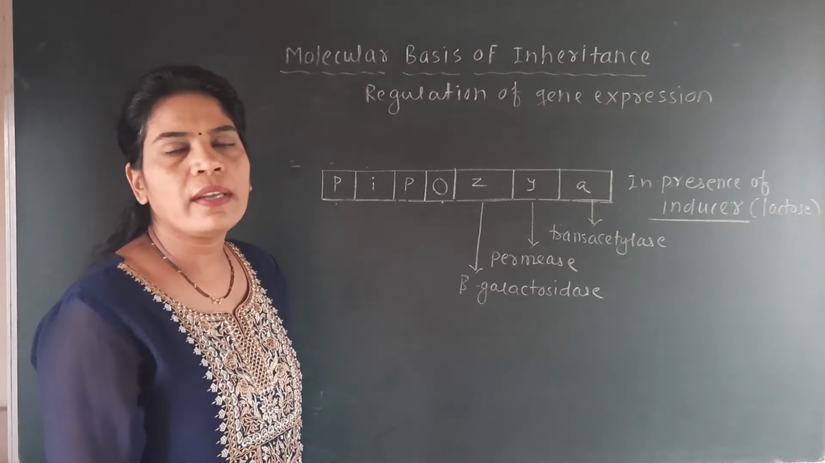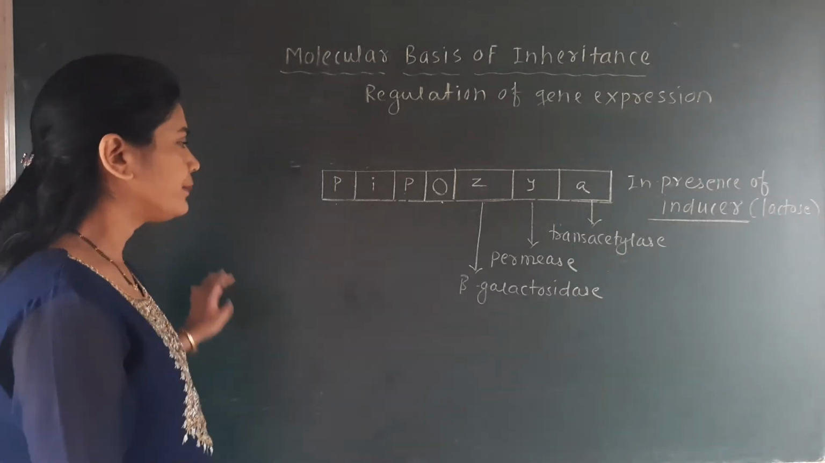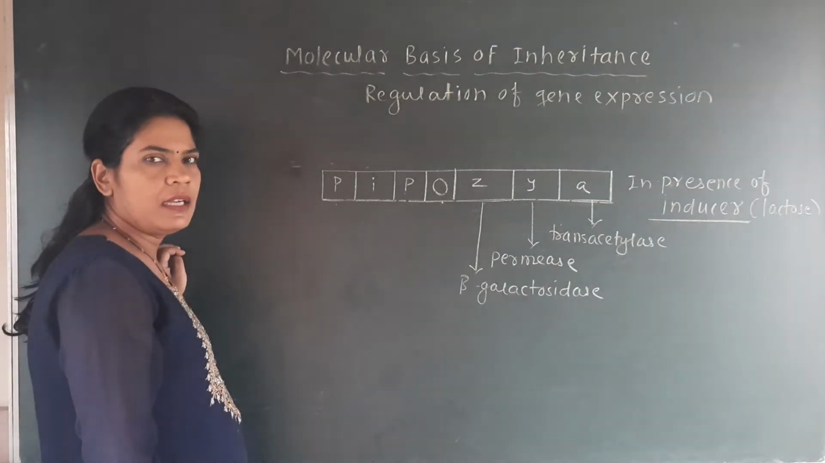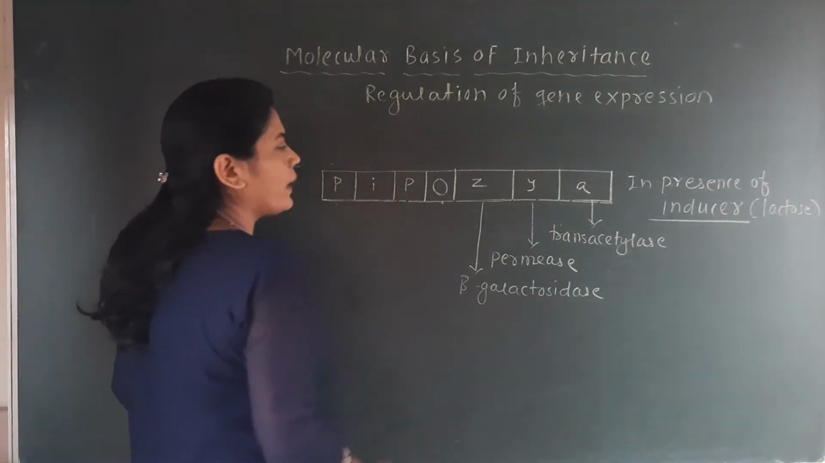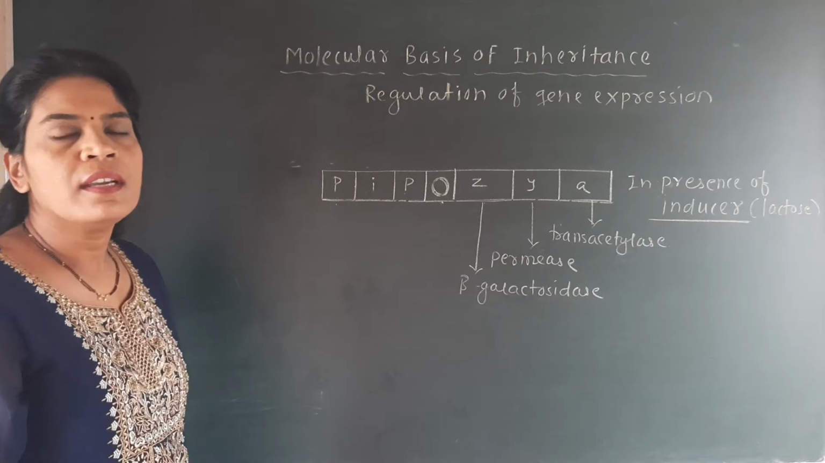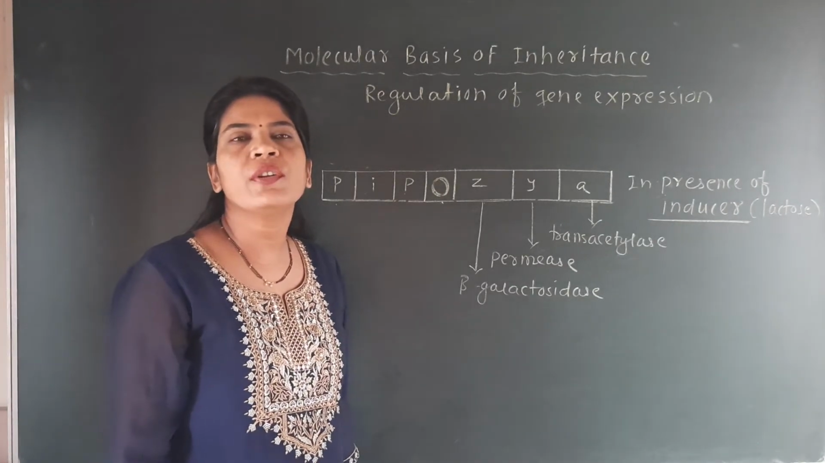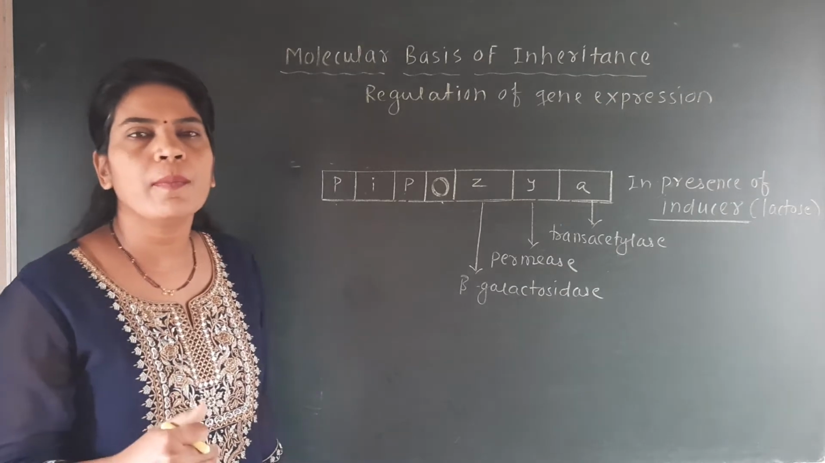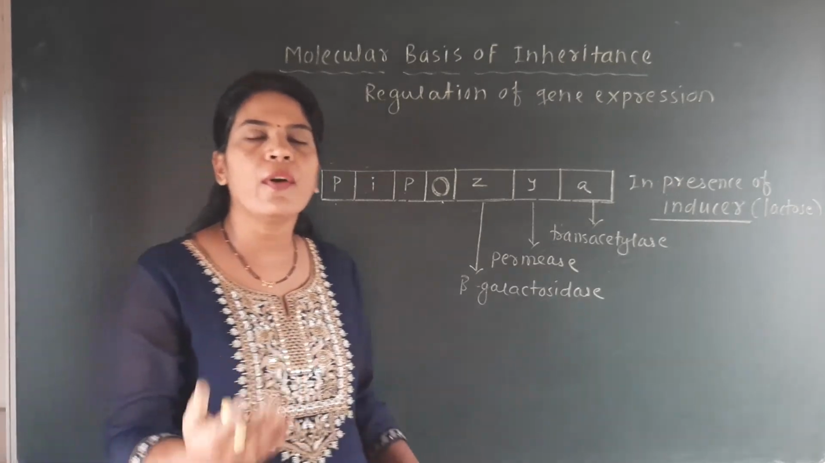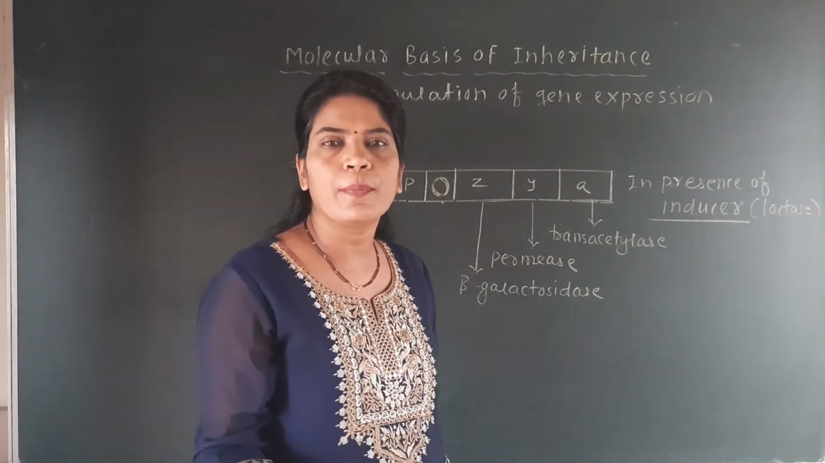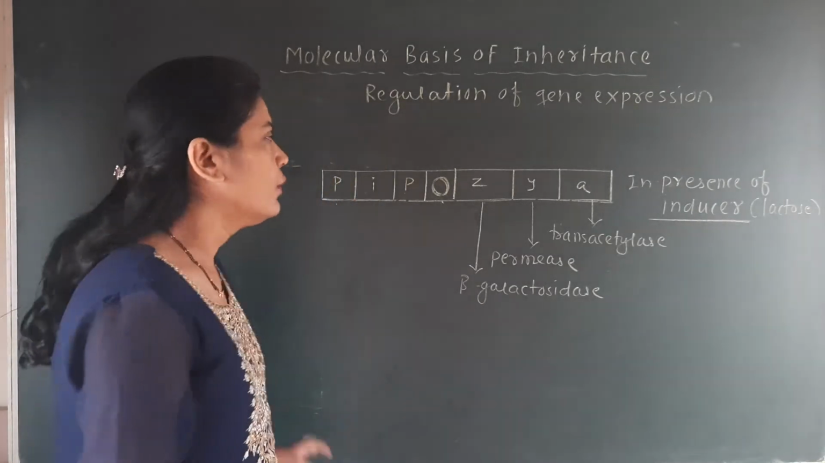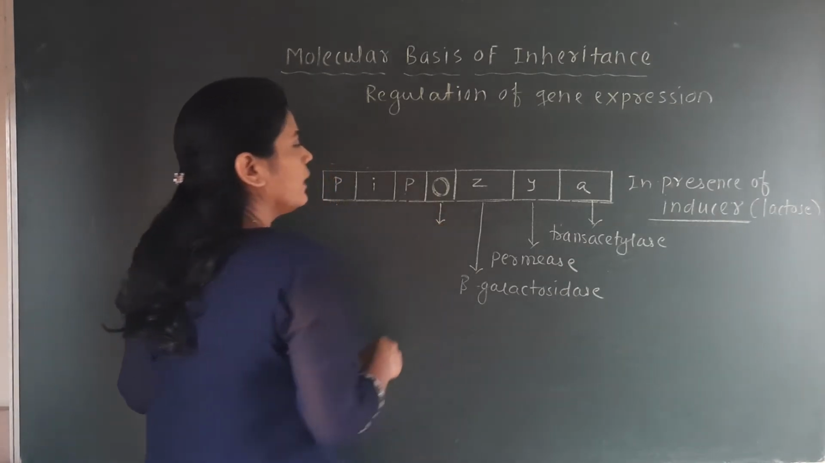Then what happens here? Here you will see the regulator gene, and then the operator. What is the role of this operator? The operator is responsible for the activity of the RNA polymerase, because when RNA polymerase is there, there will be formation of mRNA. The mRNA will be translated into protein, and different types of enzymes or proteins will be formed.